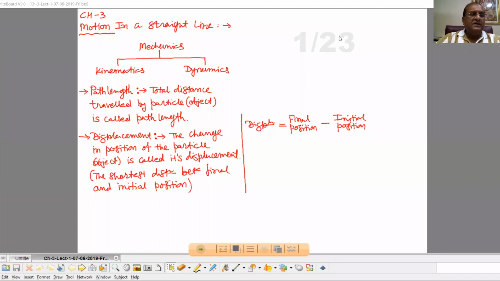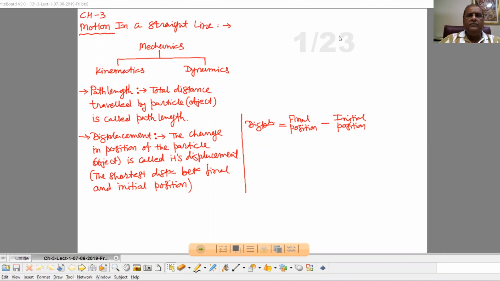Now let's start motion in a straight line. See, in physics, we discussed this thing already. We try to explain different phenomena. We try to understand nature.